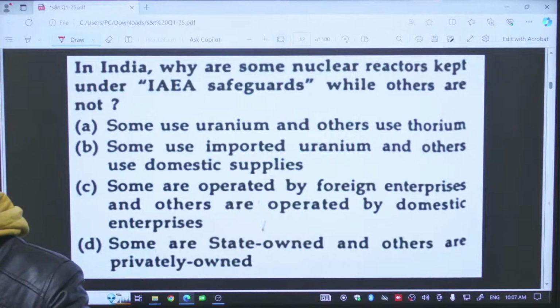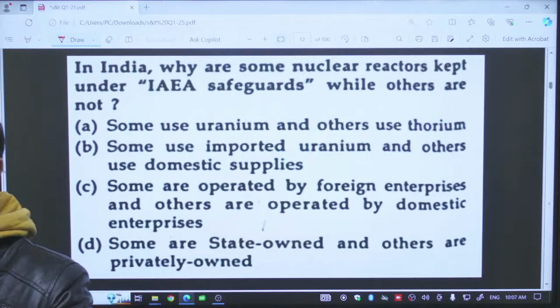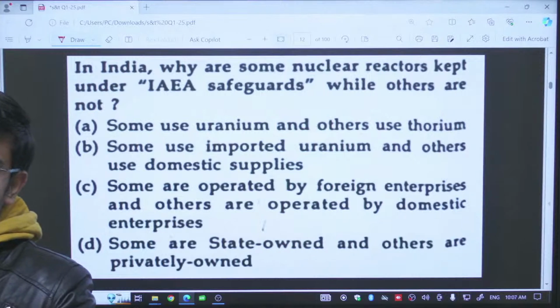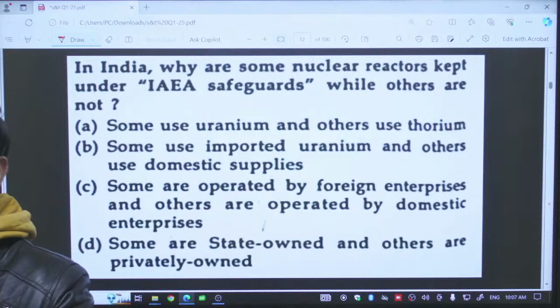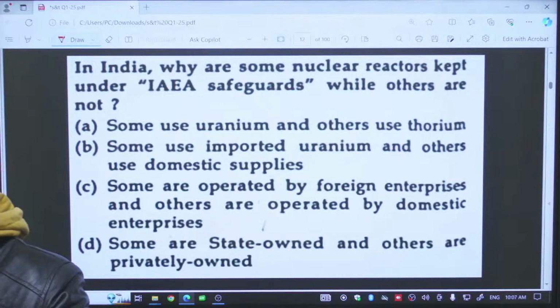Clear? We have one more agency. Don't get confused with the International Energy Agency. The International Energy Agency deals with all types of energies except atomic energy. The International Atomic Energy Agency is a different organization which deals with nuclear energy and regulates this field.